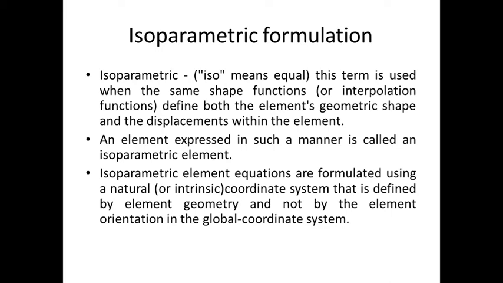Okay. Isoparametric element equations are formulated using a natural coordinate system. There are different coordinate systems; we have discussed global, local, and natural coordinate systems. Natural coordinate system means you can define the total structure within a range from minus infinity to plus infinity. So isoparametric equations are formulated using a natural coordinate system that is defined by element geometry and not by element orientation in the global coordinate system.